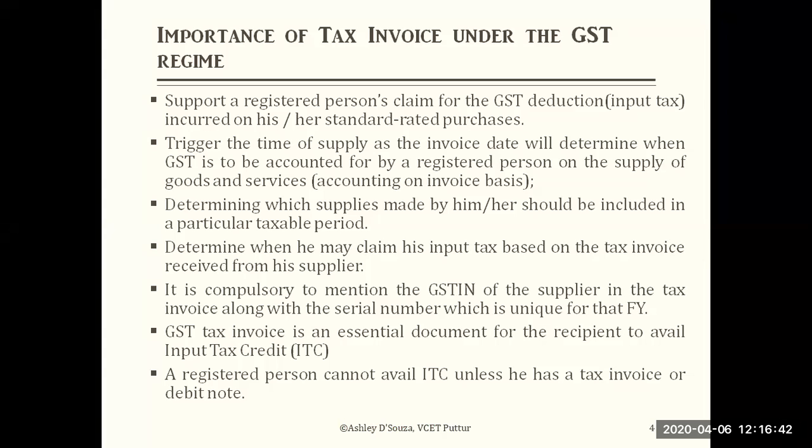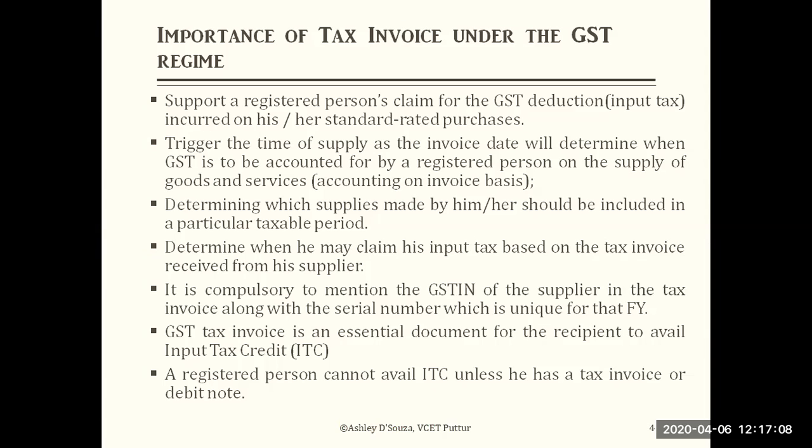Then it is compulsory to mention the GSTIN of the supplier in the tax invoice along with the serial number, which is unique for that financial year. So it says that the GSTN number should be there in any invoice issued. The GST registration number, the GST identification number, should be there, because to get the input tax credit, to map it, anytime you want to find out the data using that GST number, it's easy.